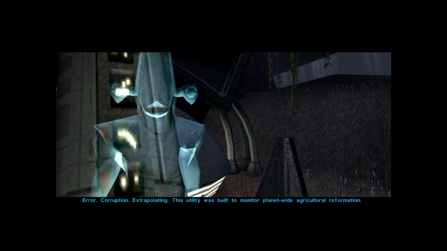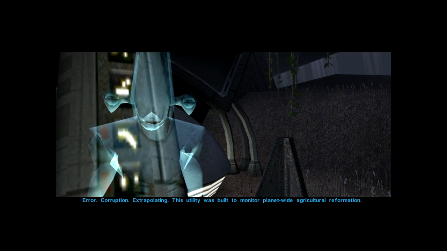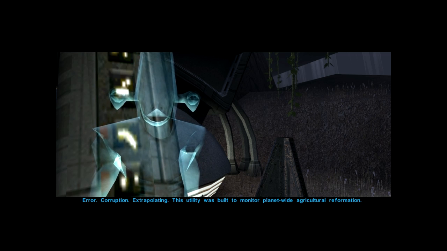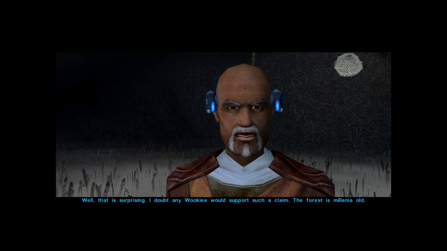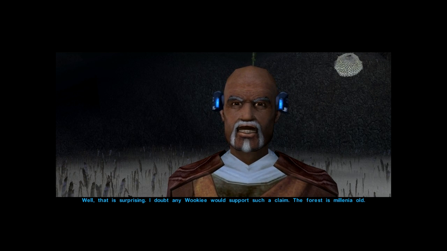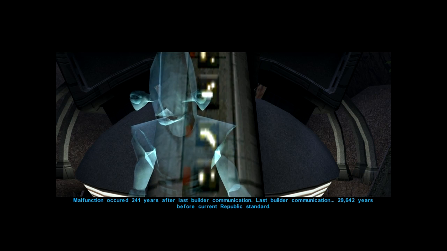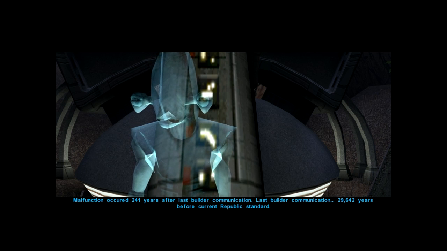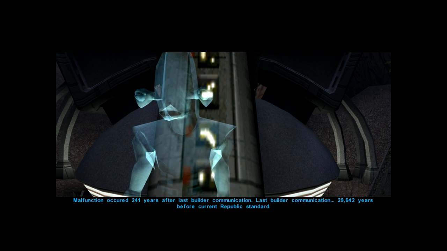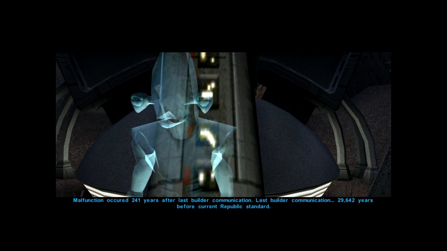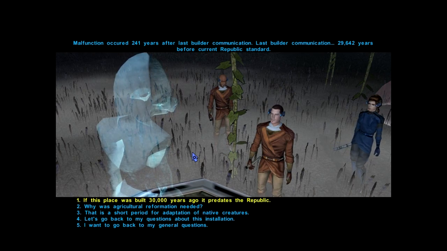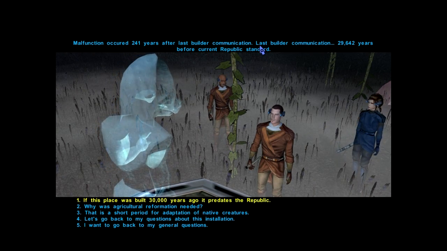Who built this installation? Error. Corruption. Extrapolating. This utility was built to monitor planet-wide agricultural reformation. It has since malfunctioned. It can be theorized that the supergrowth of Kashyk's forests is a direct result. Well, that is surprising. I doubt any Wookiee would support such a claim. The forest is millennia old. Malfunction occurred 241 years after last builder communication. Last builder communication, 29,642 years before current Republic standard. Oh my god, so this is another one of those old types of places.